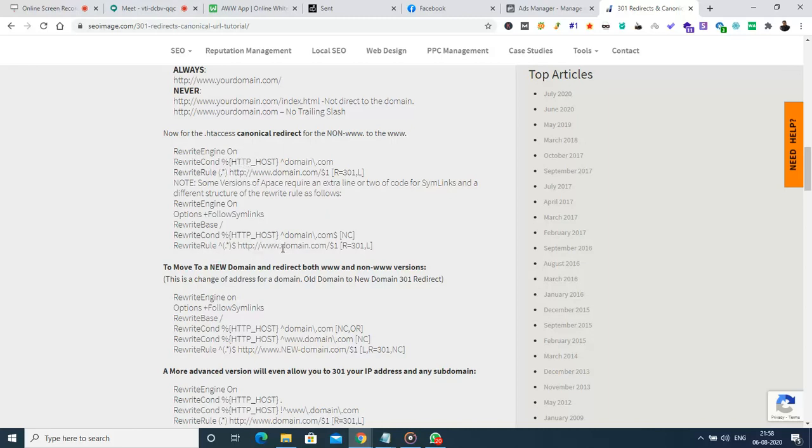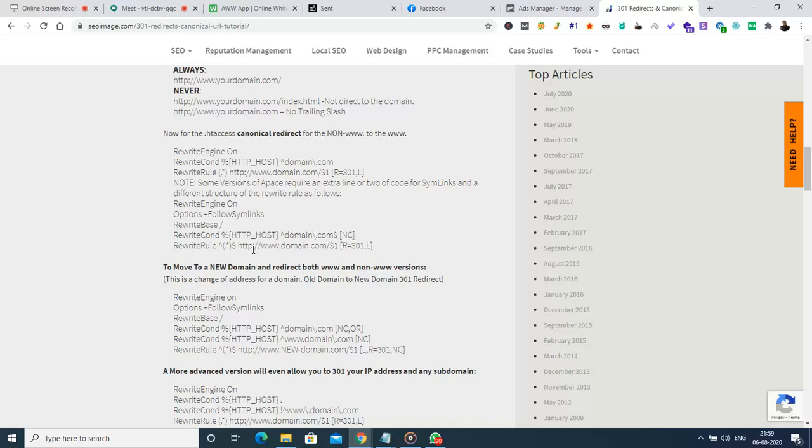I'm sorry, this is also referring to http, and all these things are used to move to a new domain, etc. And new domain.com, this is for a new domain, and this is for canonical redirect. It says domain.com slash. If somebody puts a forward slash, but I'm sorry, actually these are both the same.